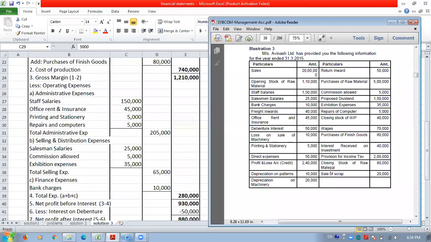Okay. Next one is the interest received on investment, 40,000. Investment is not an operating activity, because operating activity means the activity in which we are doing the business. So investment is not our business.